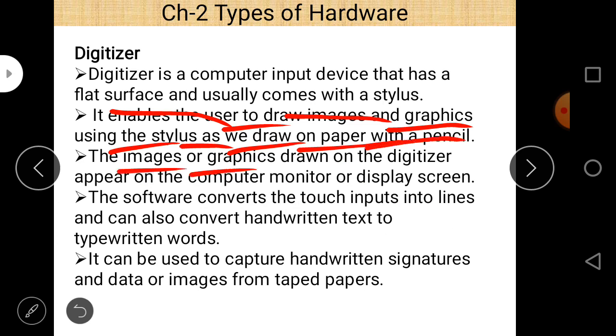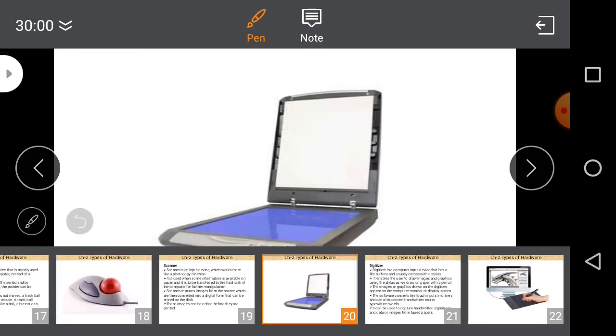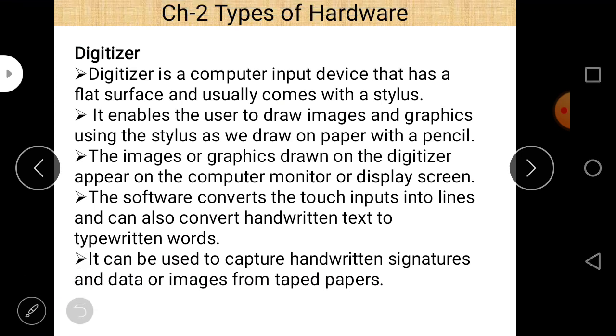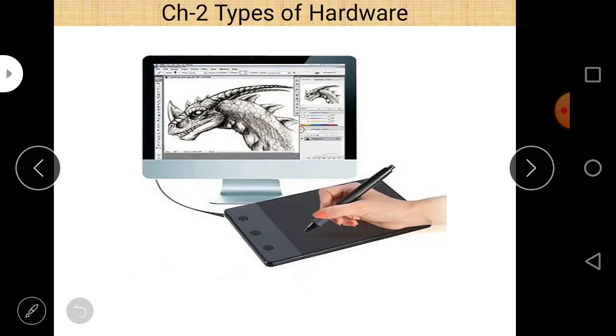The image or graphics drawn on the digitizer appear on the computer monitor or display screen. The software converts the touch point into lines and can also convert handwritten text to typewritten words, and it can be used to capture handwritten signatures and data or images from taped papers. So these are some important points regarding the digitizer. A digitizer is a computer input device that has a flat surface and usually comes with a stylus. First point, very important. And it enables the user to draw images and graphics using a stylus as we draw on paper with a pencil. And you can easily see that here.